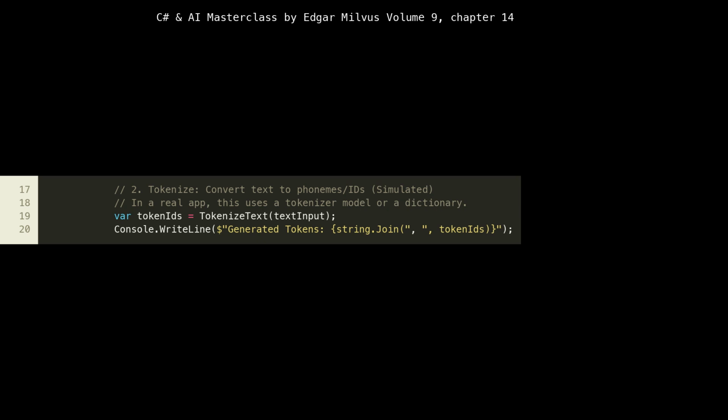This section introduces the first major step in a TTS pipeline, tokenization. At line 19, we call tokenize text. In a real-world scenario, this isn't just splitting words, it often involves converting text into phonemes, the distinct units of sound in a language, or subword units using complex tokenization models, e.g., BPE, WordPiece. The output, token IDs, is a sequence of numerical representations that the acoustic model can understand. This abstraction is vital because neural networks operate on numbers, not raw text.